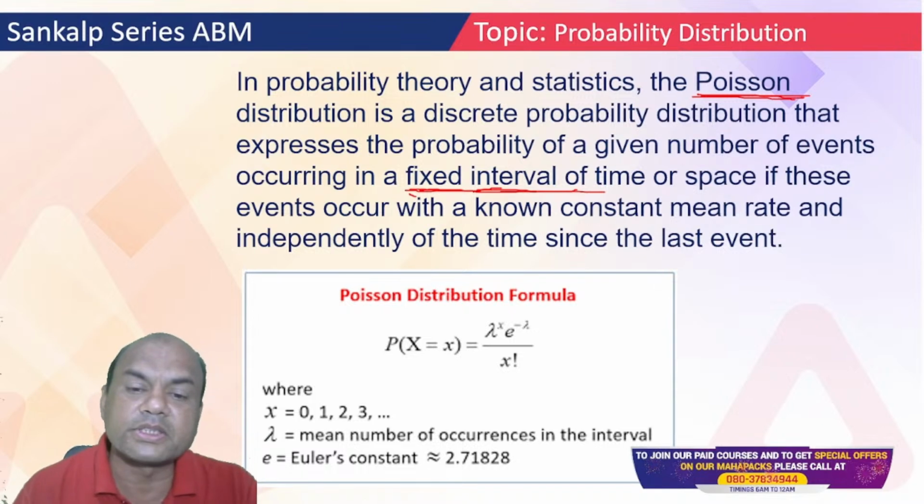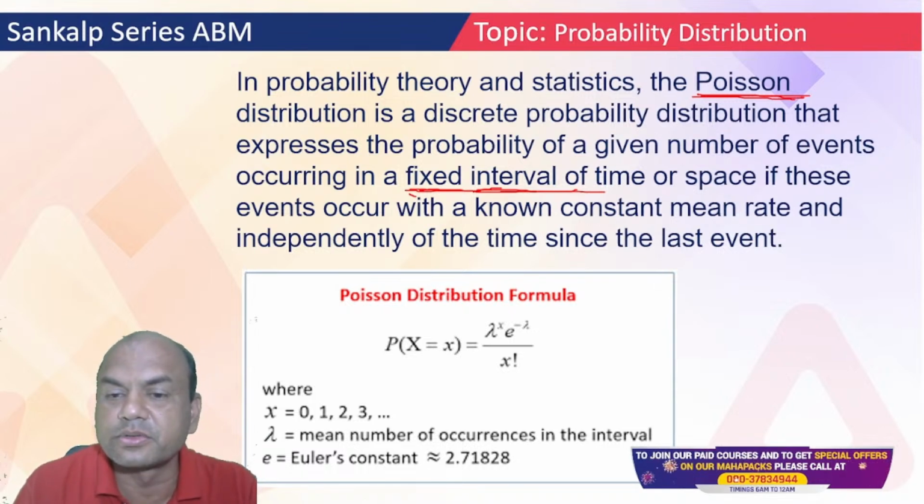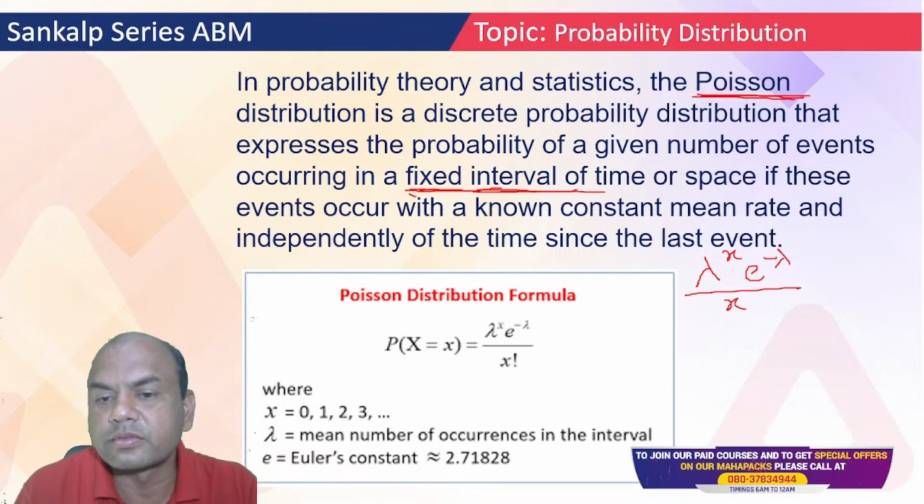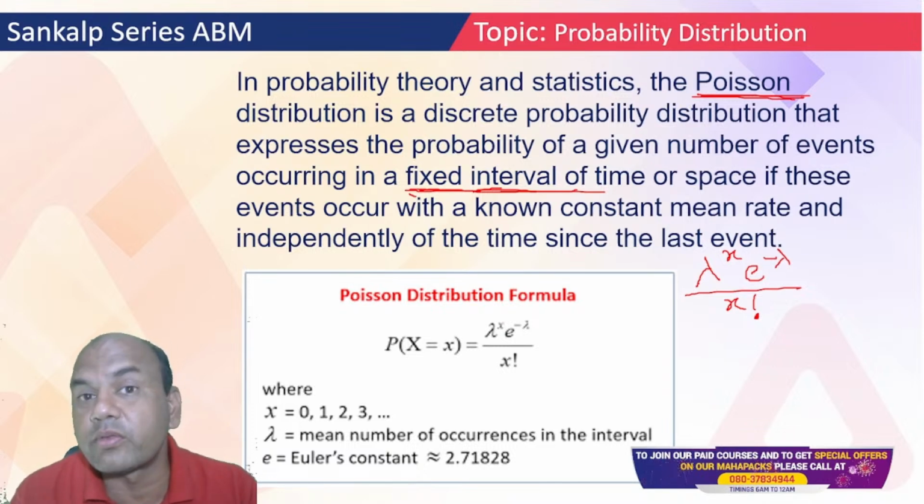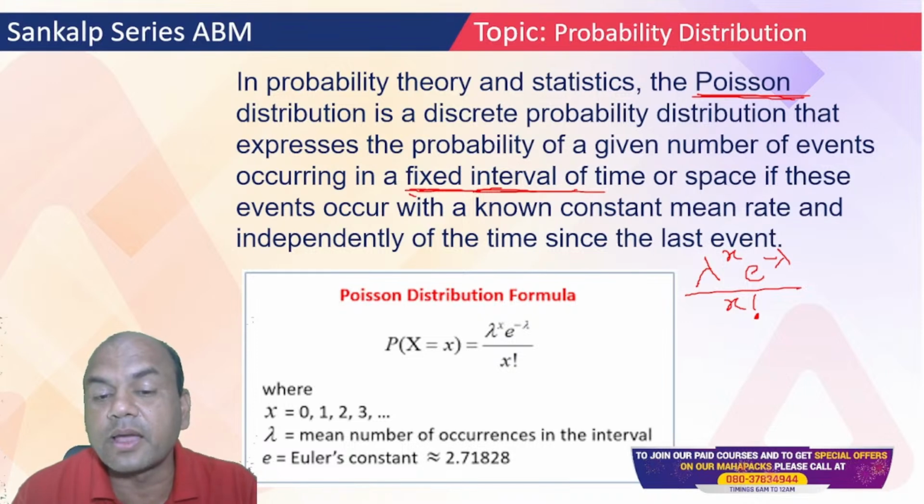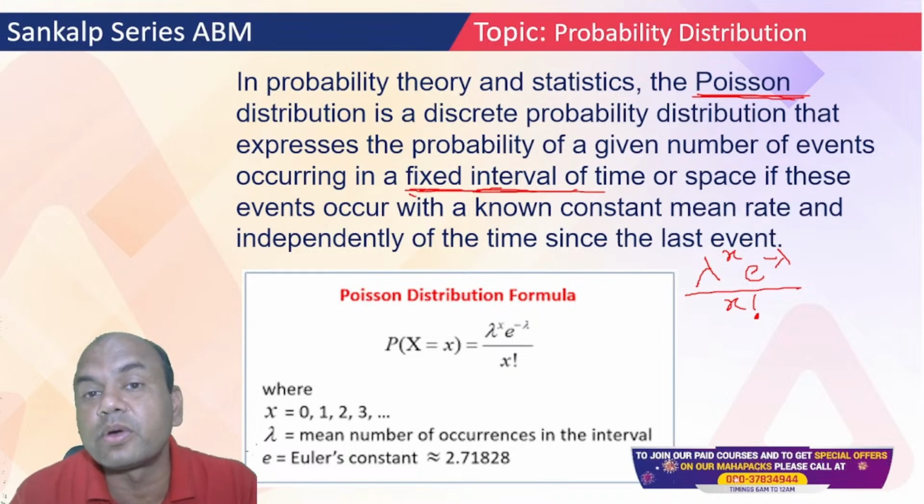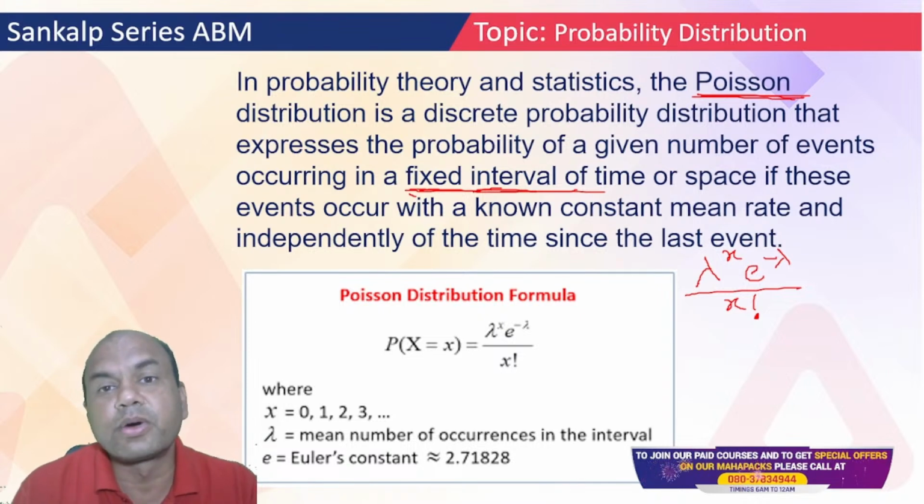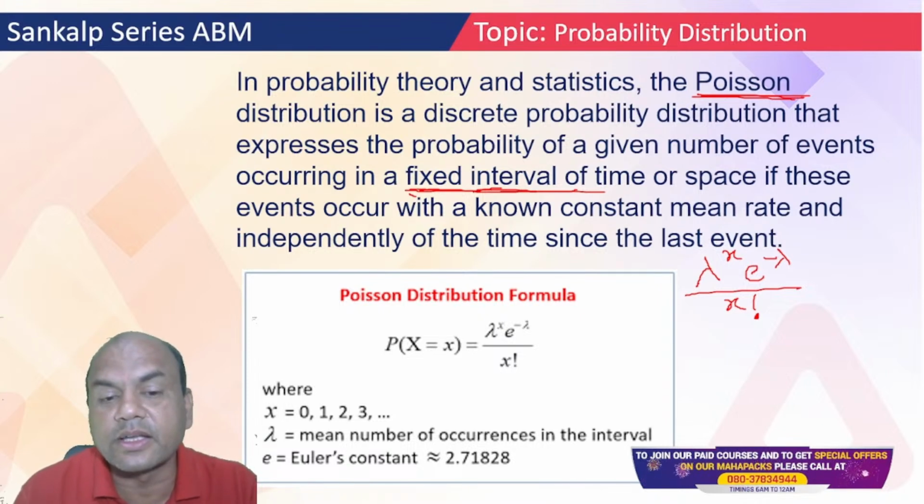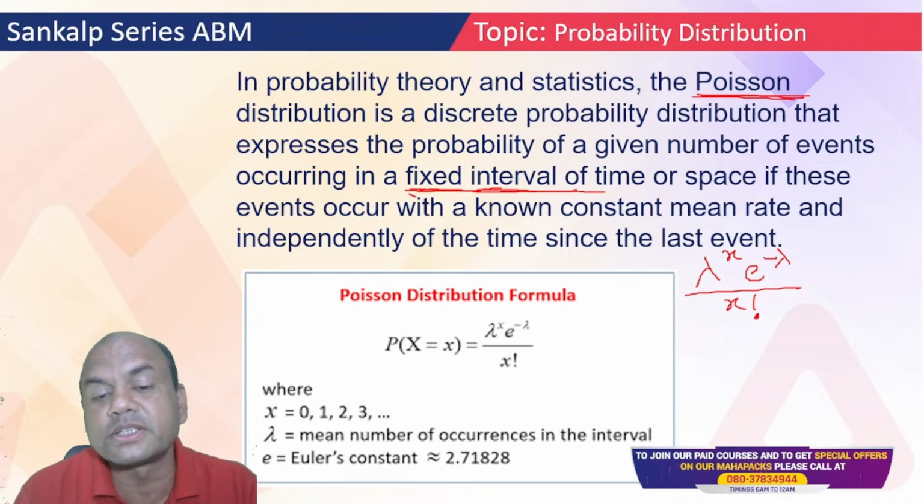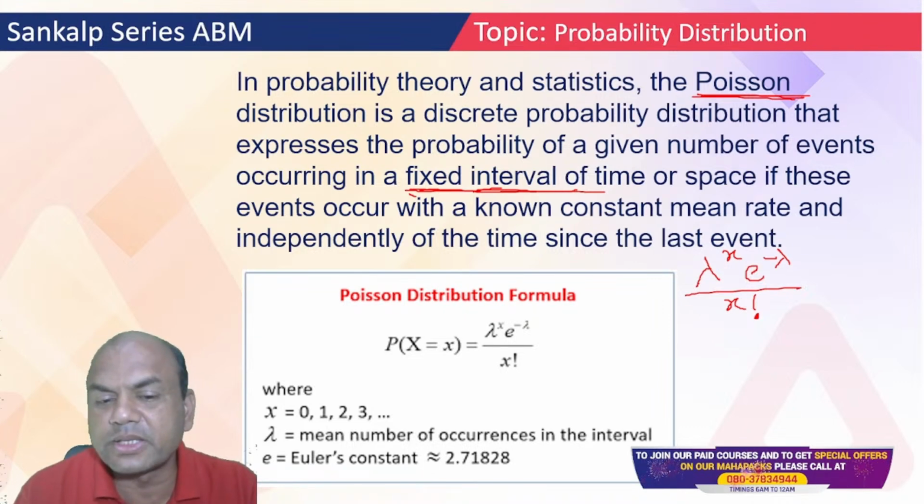What is the formula for Poisson? See this. The formula for Poisson is lambda raised to x, or r, times e raised to minus lambda, upon x factorial. What is x? It is required: x equals 0, 1, 2, 3, whatever is required. Lambda is the constant thing happening constantly, like every 2 hours electricity is gone, or per day 2 hours electricity is not there. And e is known as Euler's constant. It is roughly 2.72. It is 2.718, but you can consider it 2.72, simple. So this is Poisson.